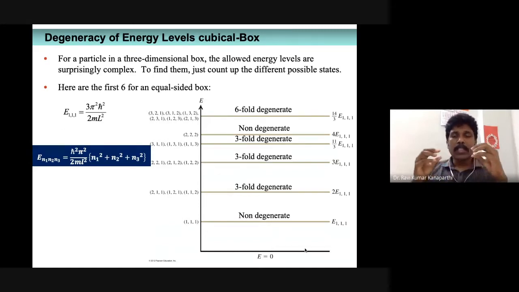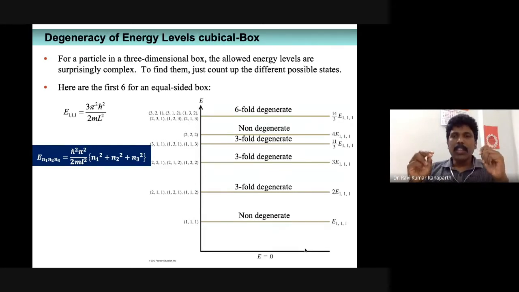Such a situation we call threefold degeneracy. So the excited state of a particle confined to a cubical box has threefold degeneracy, which means that there are three states, and all three states have identically the same energy.